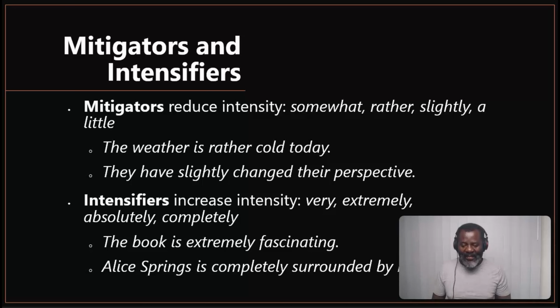It's a mitigator. Let's look at intensifiers. Intensifiers increase the intensity. So while mitigators reduce the intensity, intensifiers actually increase the intensity, and you can use these in different situations. So let's look at examples. Very, extremely, absolutely, completely. In sentences, how can we use these in sentences? The book is extremely fascinating.